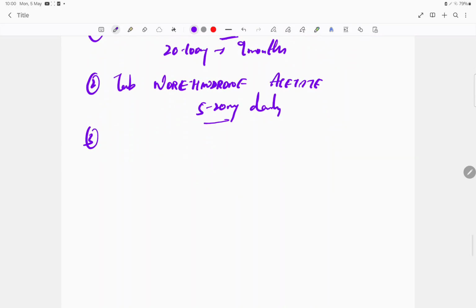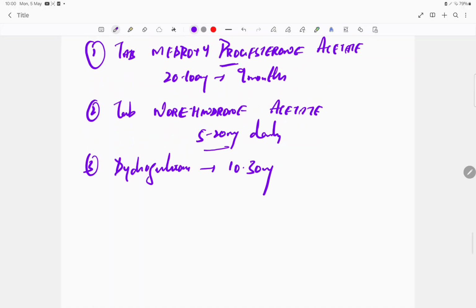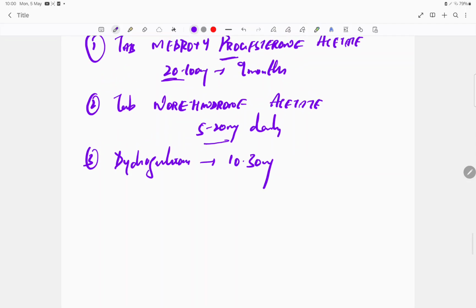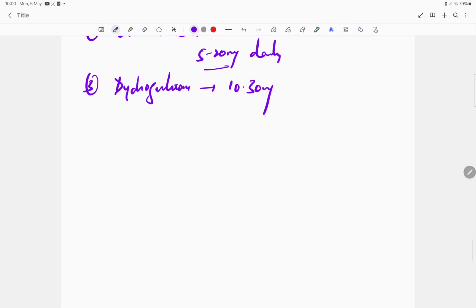And third one is dydrogesterone, 10 to 30 mg. See, these doses are very easy to remember. This hydroxyprogesterone, I think everyone knows. So norethindrone as well as dydrogesterone, even if you don't remember, doesn't matter. But this is very important. This you should remember. Hydroxyprogesterone acetate. It comes in multiple places. And of course, everyone's favorite, that is DMPA.